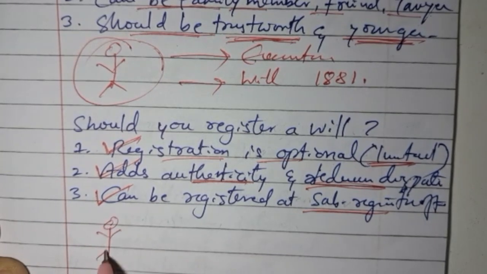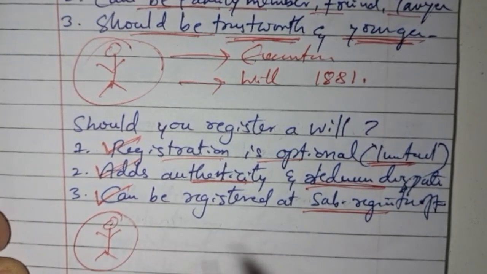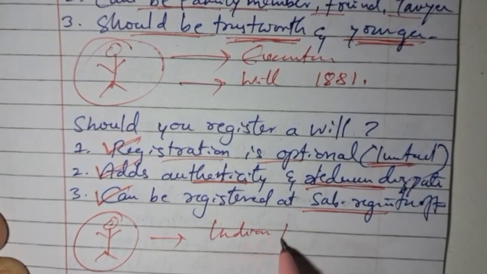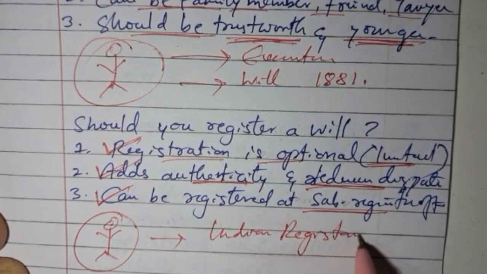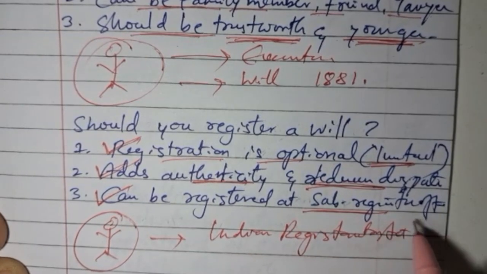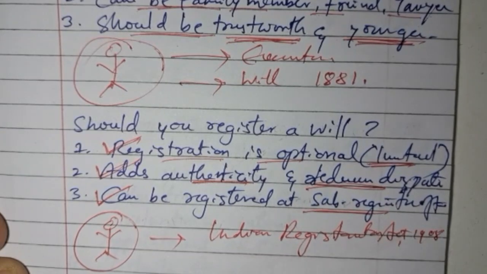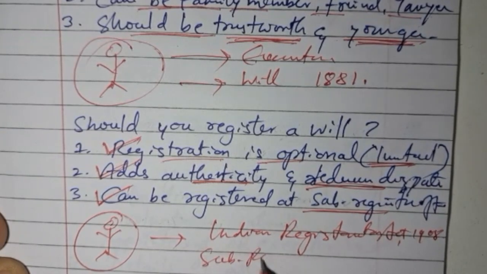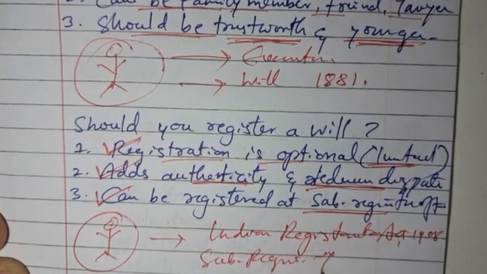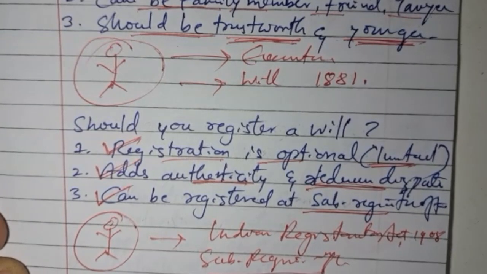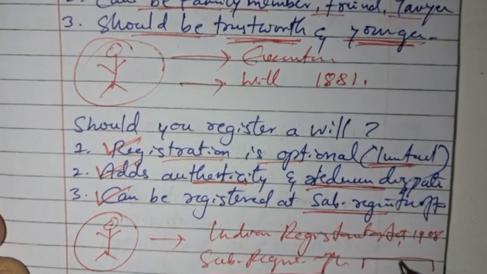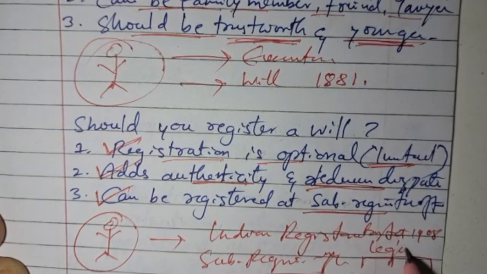So these are the important points regarding the registration of a will, and we will understand again with an example. There is a person, Mr. Joseph. He is going to register his will under the Indian Registration Act, that is 1908. He is going to register this at the sub-registrar's office, and this is going to resolve a lot of future family disputes which are going to arise between the legal heirs.